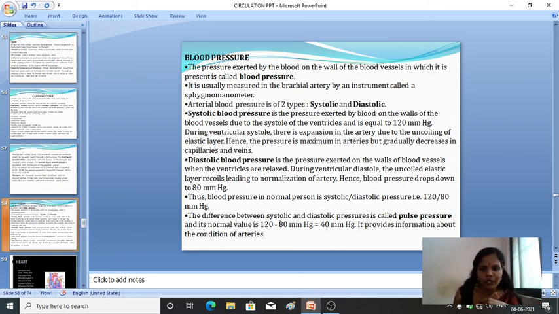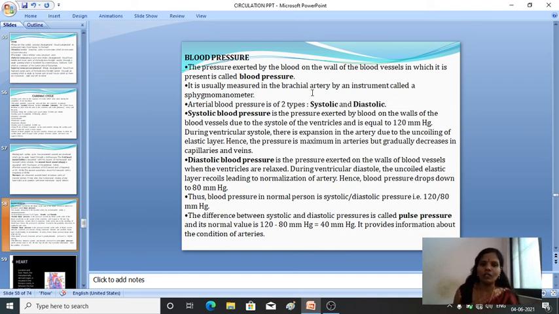Then the difference between the systolic and the diastolic pressure is called the pulse pressure. We commonly call it pulse pressure, and its normal value is 40 mmHg, which provides information about the condition of the arteries. Is it clear? So this is about the BP, that is blood pressure.